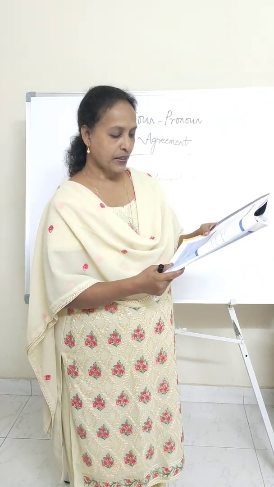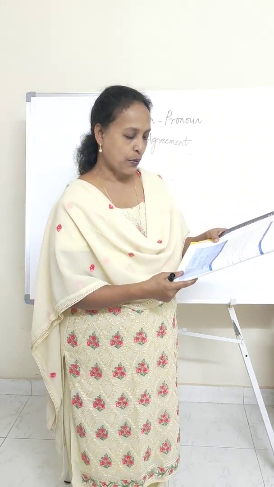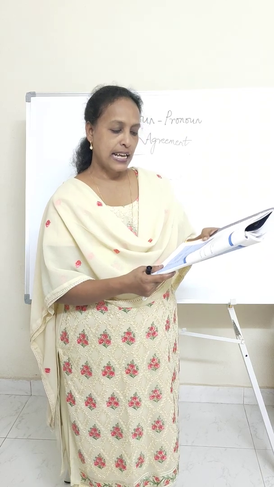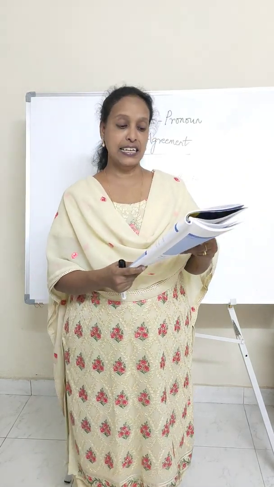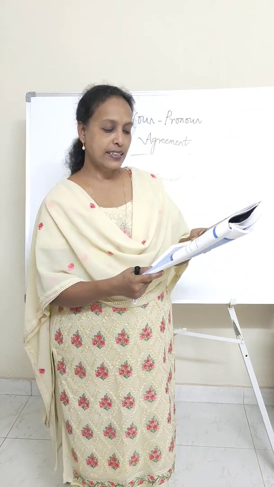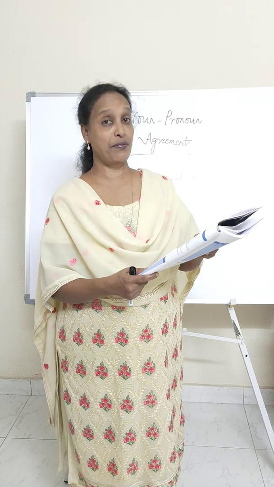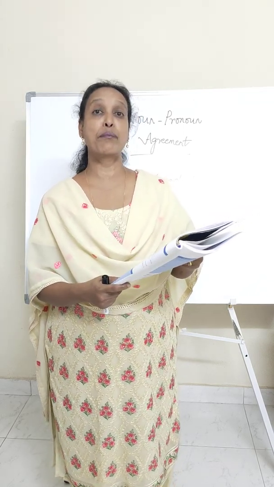And then there's another example given here, neither the reports nor the sample is available at the lab. Even this is correct. What have you done here? Neither the reports, you've already finished the plural form for report there, nor the sample.